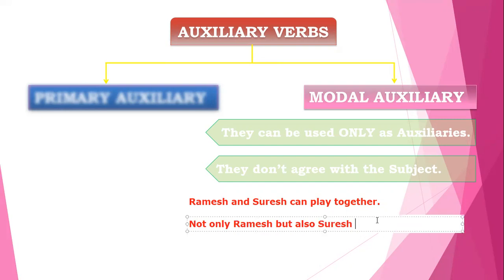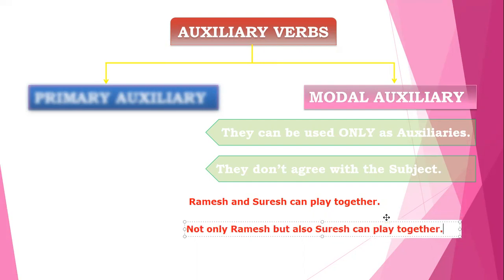So, not only Ramesh but also Suresh can play together. Hence, we prove that modal auxiliaries do not agree with the subject. That is, it doesn't matter whether we put in a plural or a singular subject, the verbs are never going to change.